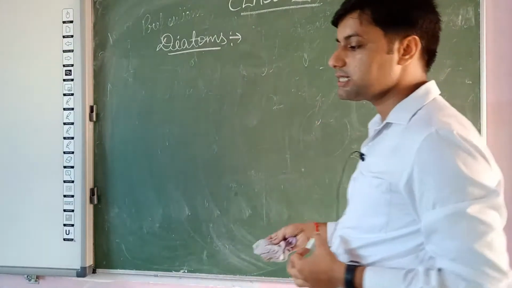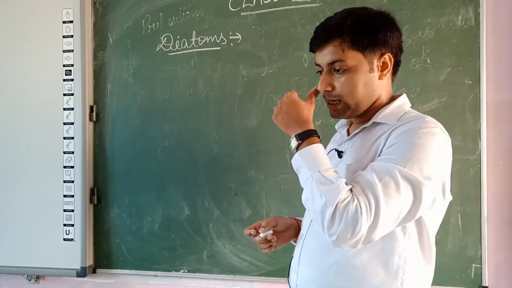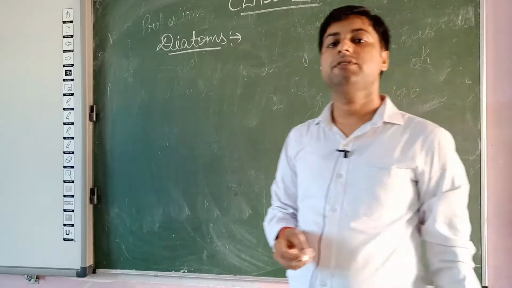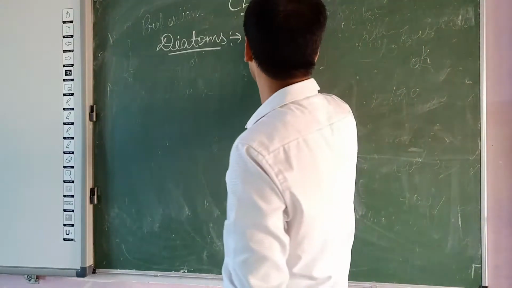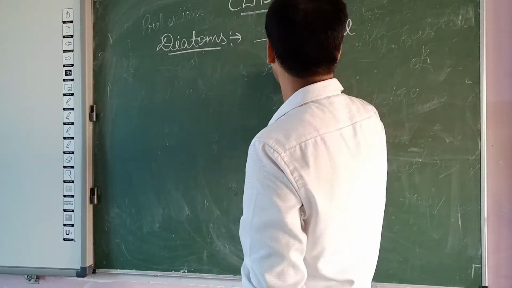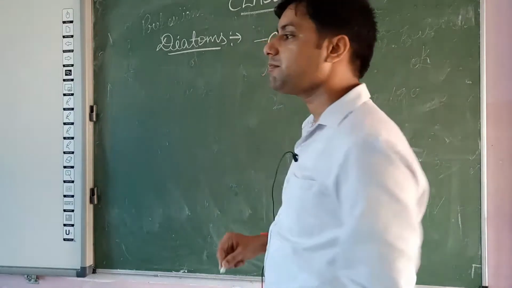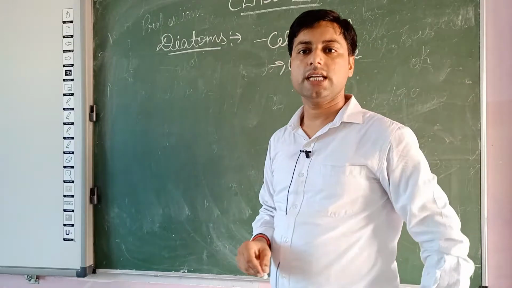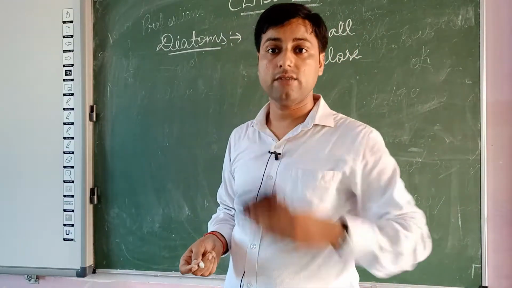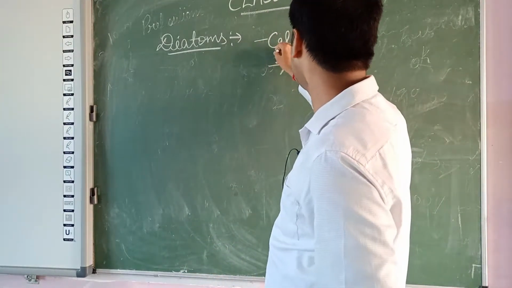about the presence or absence of cell wall. Commonly in case of diatoms, if the cell wall is present, it is made up of cellulose. Especially in case of plant cell, the cell wall is made up of cellulose. We already know that in case of plant cell, the cell wall is made up of